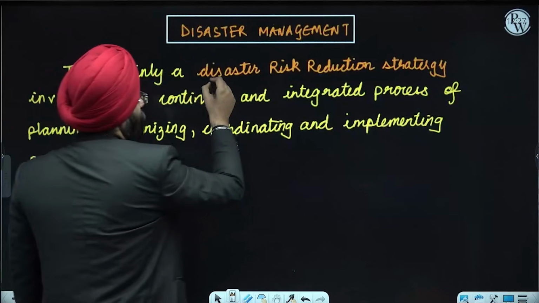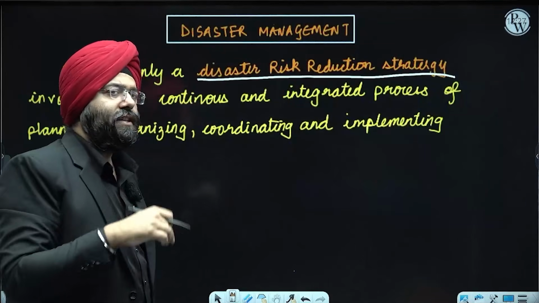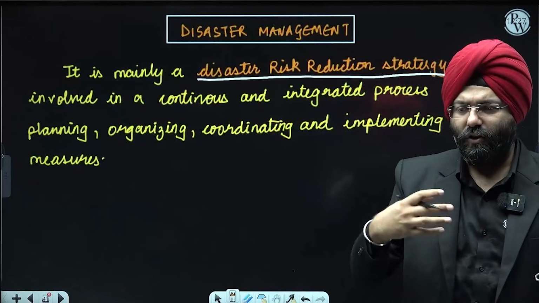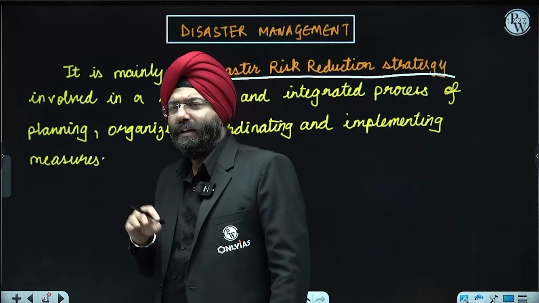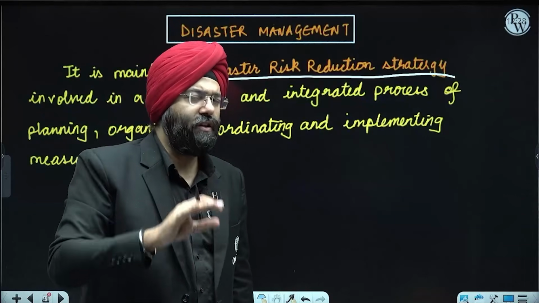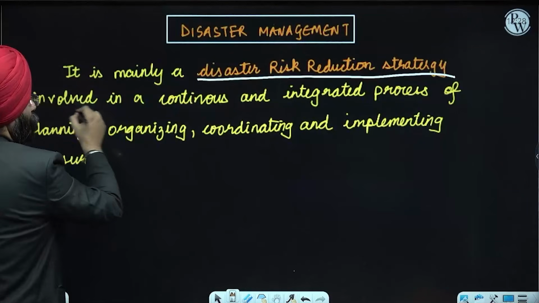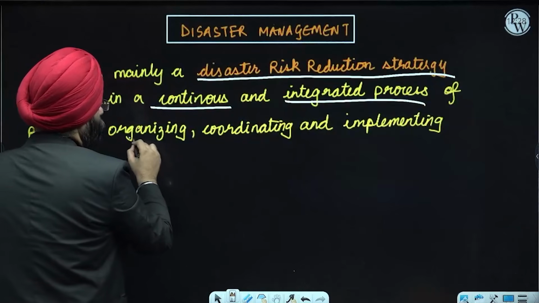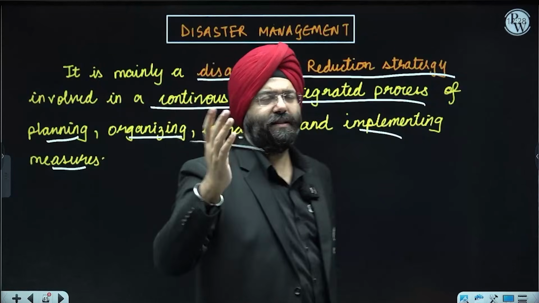We talk about what disaster management is. Please understand, it is mainly a disaster risk reduction strategy where you reduce the risk. How do you reduce the risk? If there is a lot of capacity building, and a lot of measures already taken to prevent some disasters, and for some which are natural and cannot be controlled, there is least impact on the people and the economy or socio-cultural aspects. That is how you reduce the risk, right? So it is basically a disaster risk reduction strategy involved in a continuous integrated process of planning, organizing, coordinating, and implementing measures.